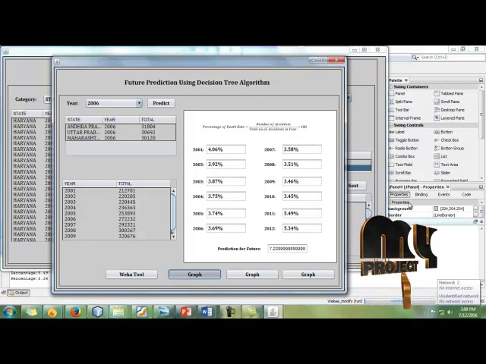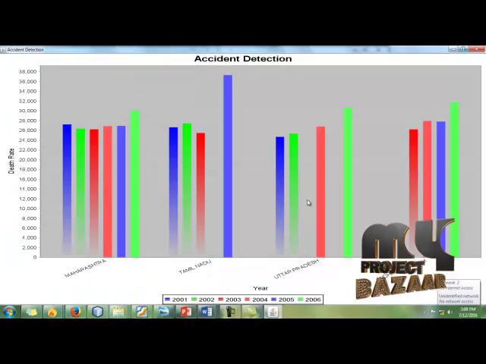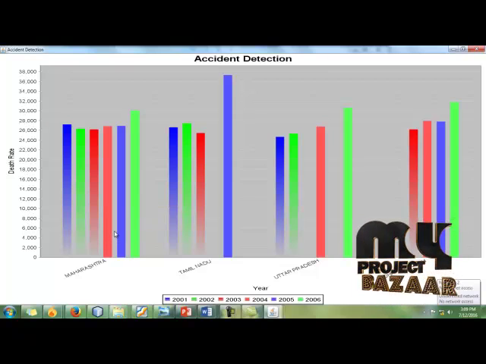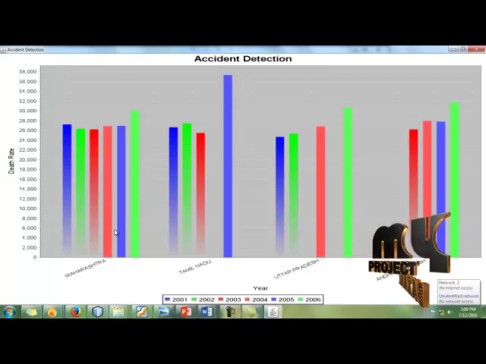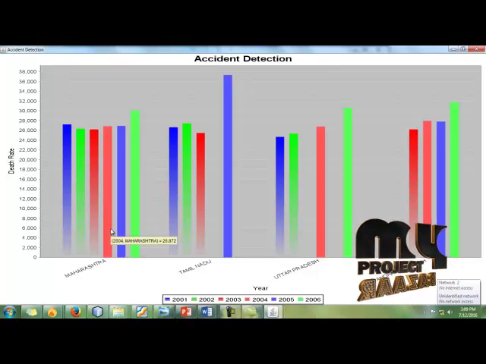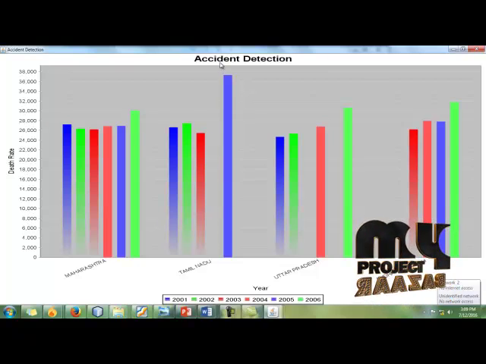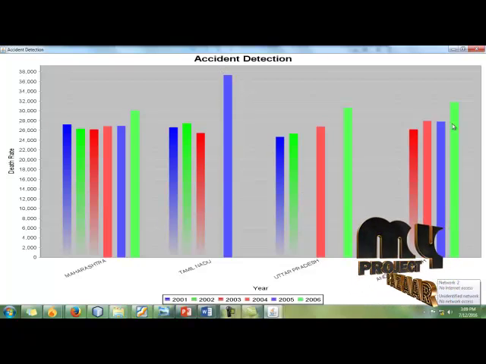And we click that graph. This graph shows which year and which state contain the high number of death rates. Here we compare 6 years, 2001 to 2006. Maharashtra is the topmost death-occurring state, and after that Tamil Nadu, and then Uttar Pradesh and Andhra Pradesh.